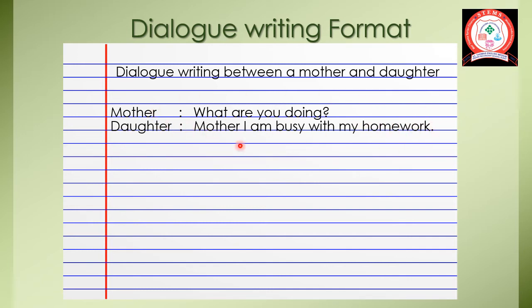Now here you could see both the dialogues have been written. The daughter is responding to what the mother is saying. When the daughter is speaking, the dialogue is in first person. Mother, I here is the daughter. I am busy with my homework. So you could understand here. When the mother asked the daughter, what are you doing? You here is the daughter. You can understand here.